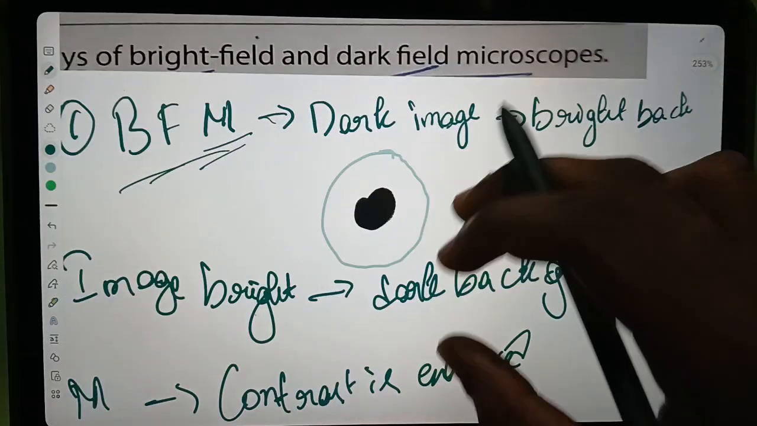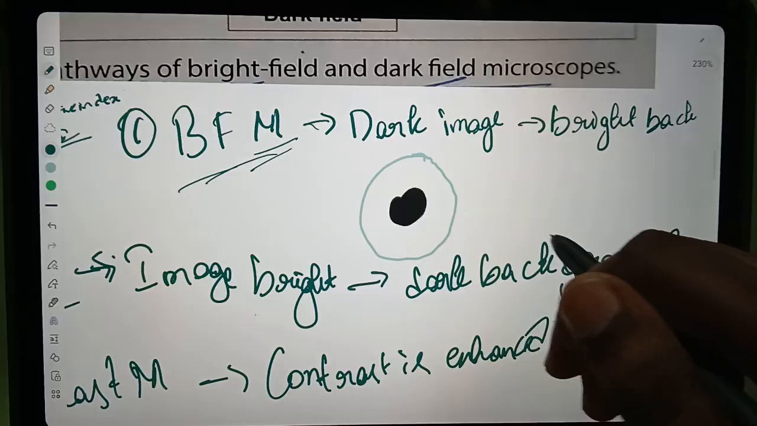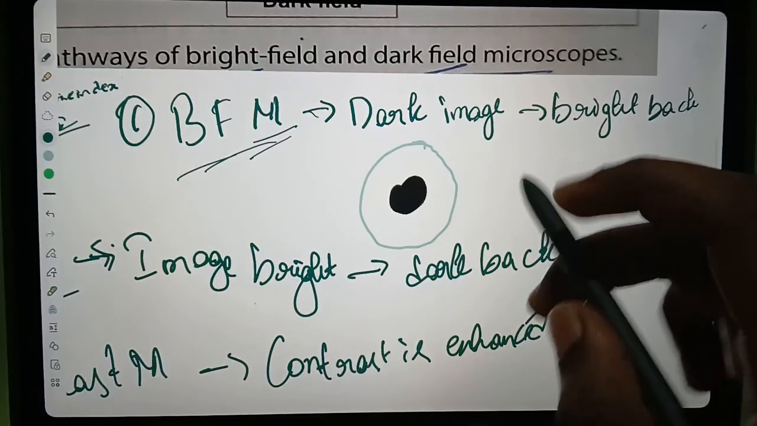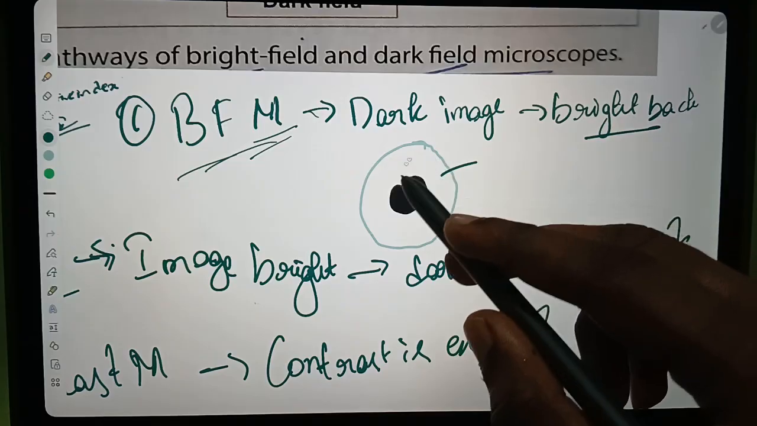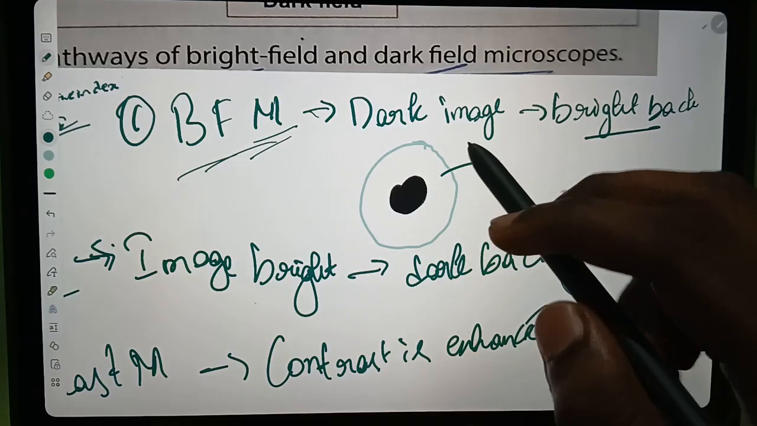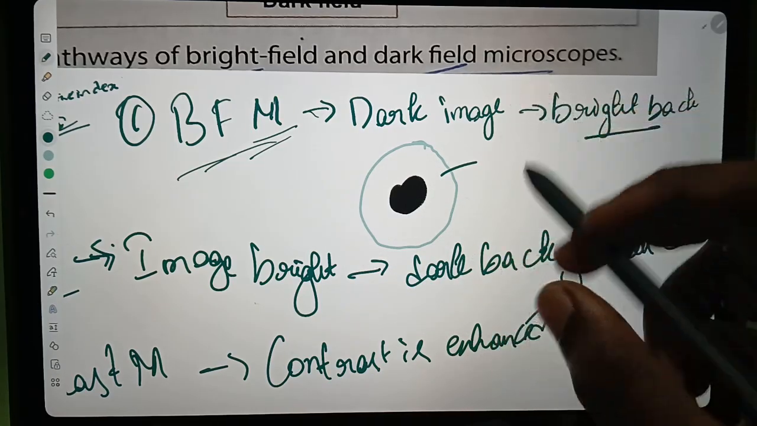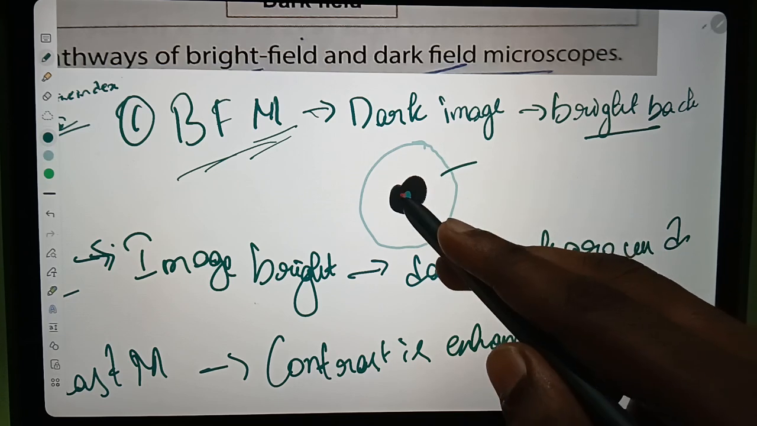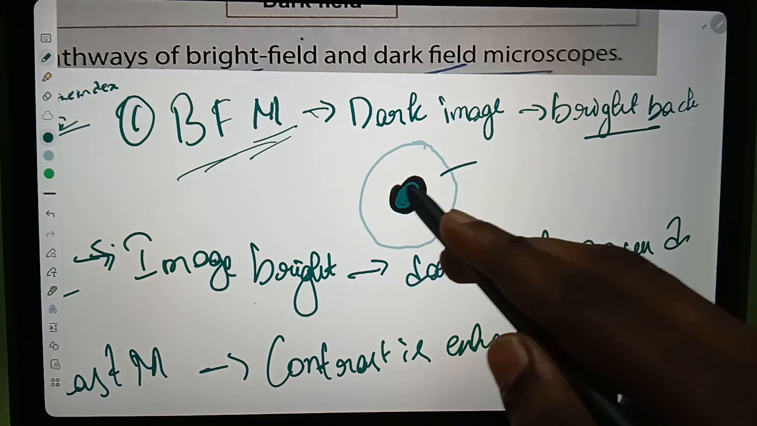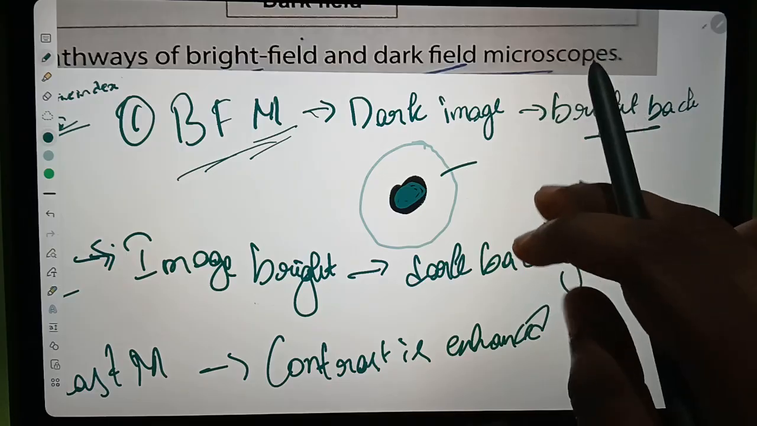Coming to the bright field microscope. In bright field microscope there will be a dark image with a bright background. The background will be white color, there will be bright, and the image will be dark. We will see the organism in a dark color with a bright background.